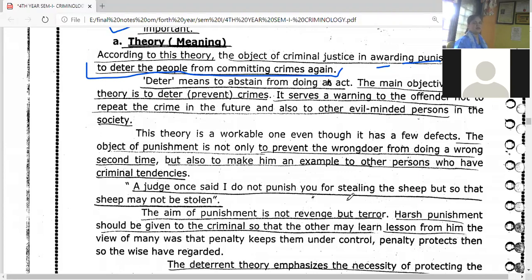It serves the warning. Here we come. Deterrence म्हणजे एक प्रकारची वॉर्निंग है. बघा, आपने भी वही क्राइम किया तो आपको भी उसी टाइप की पनिशमेंट मिल जाएगी. It serves a warning to the offender not to repeat the crime in the future and also other evil-minded people in the society. This theory is a workable one even though it has a few defects.